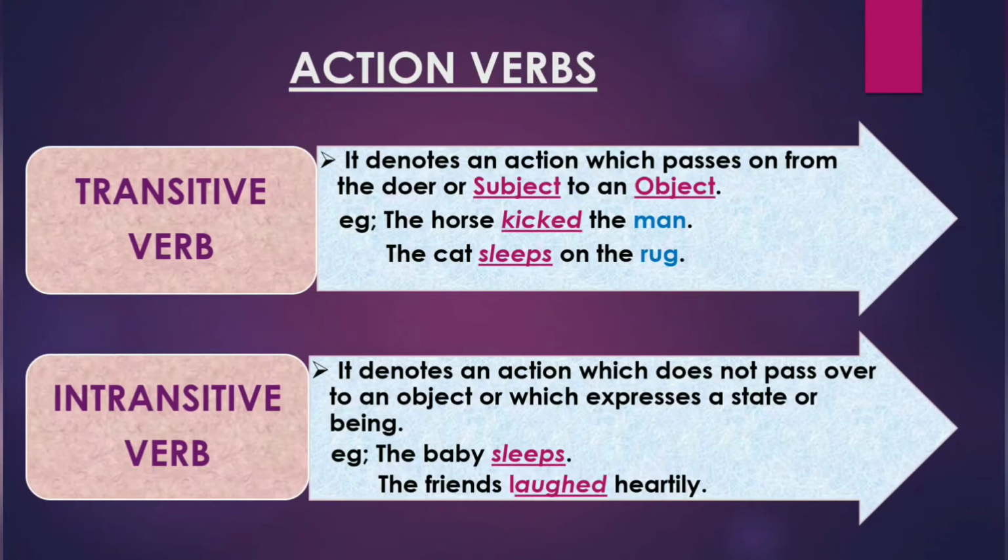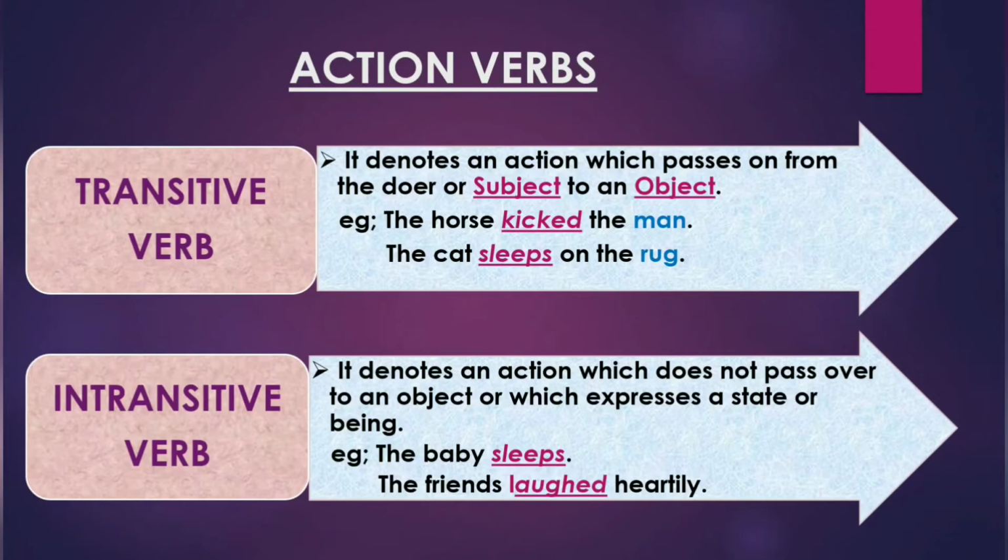An intransitive verb denotes an action which does not pass over to an object or which expresses a state or being. For example, the baby sleeps. Here the subject is baby and the action is sleeps. But this action is not being passed on from the doer to any object.